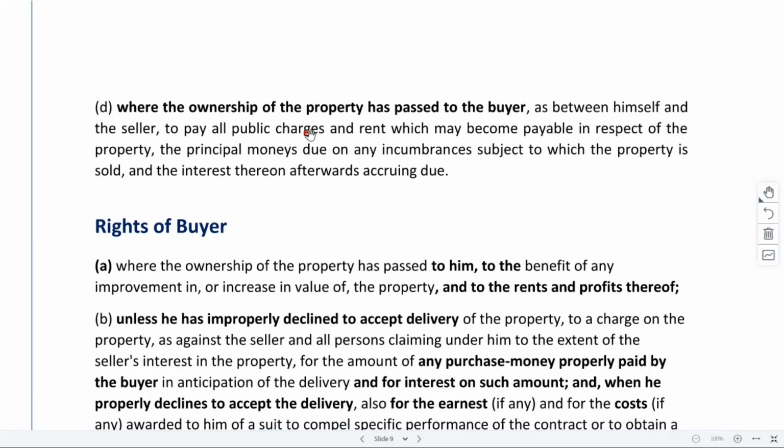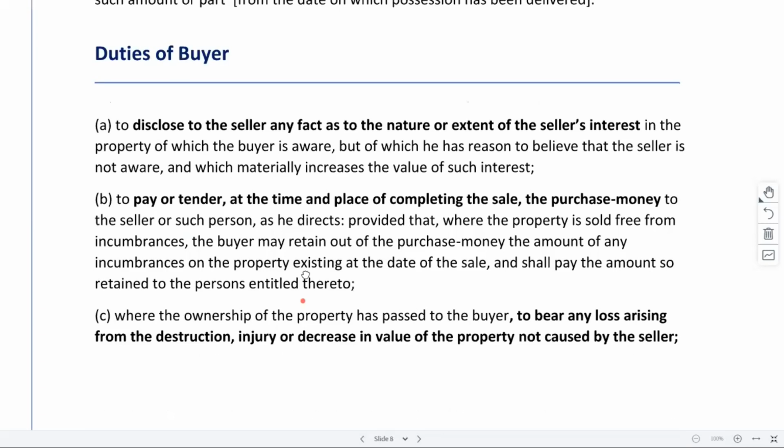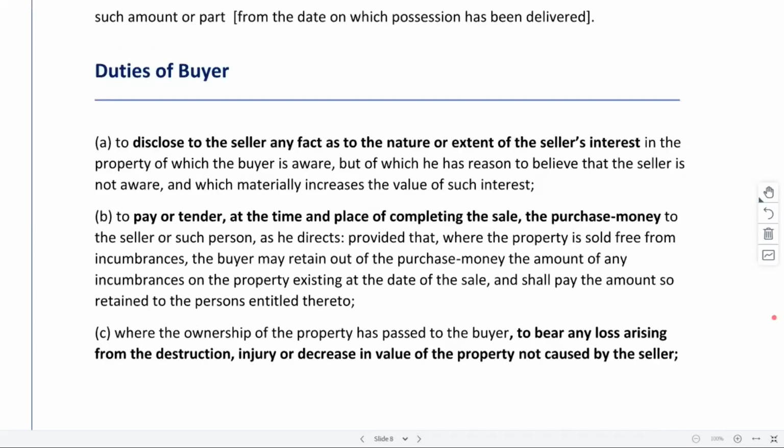Based on whatever terms or conditions he bought the property, he needs to clear all of those terms or conditions also, right? So whatever was already pending, he needs to clear, plus whatever would come at a future date. Whatever other charges he needs to pay regarding the property, the buyer will have an obligation, a duty to clear those payments as well. So these are 4 duties that we have, duties of the buyer, right? 4 duties. Is this part clear?